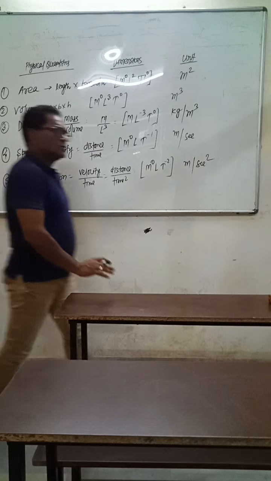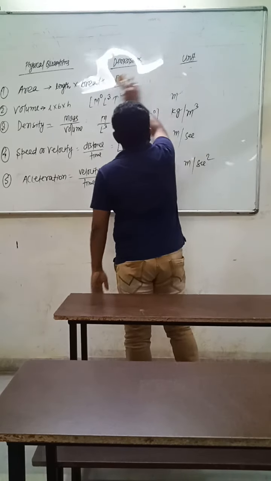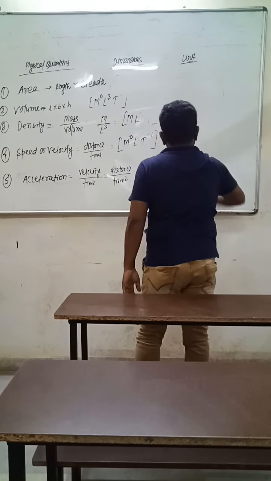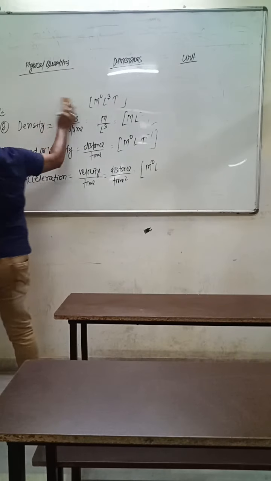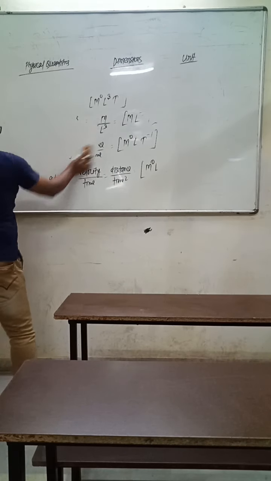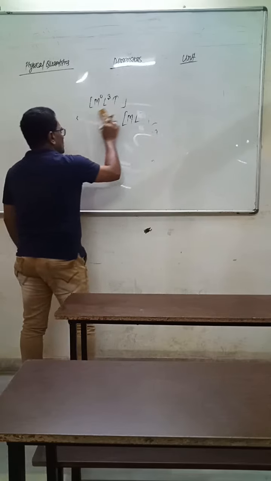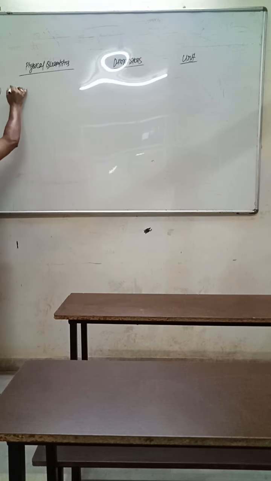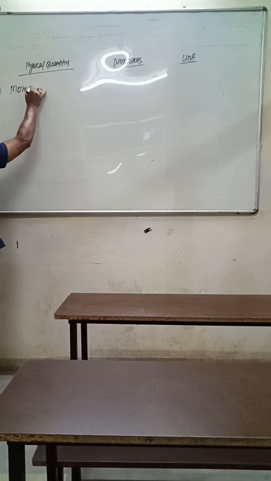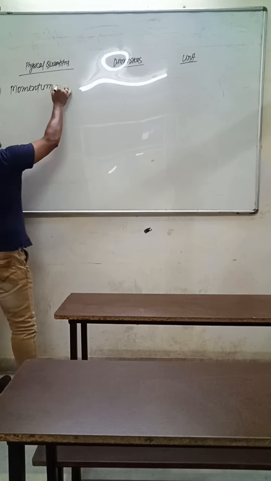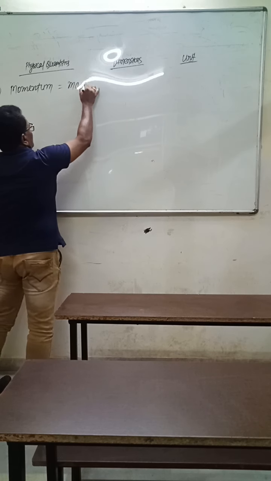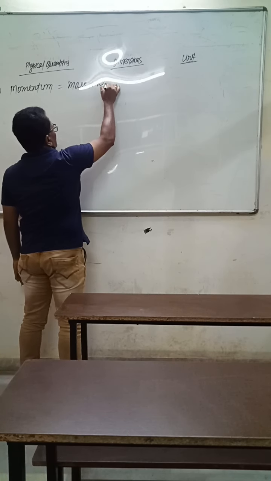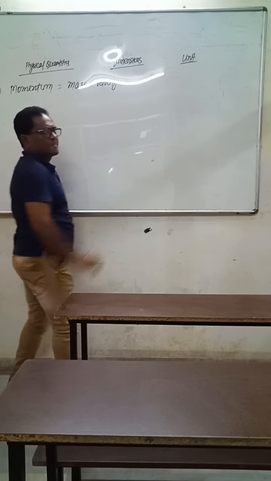Now we will talk about momentum. Momentum is a physical quantity defined as the product of mass and velocity. Momentum equals the product of mass and velocity, mass into velocity.